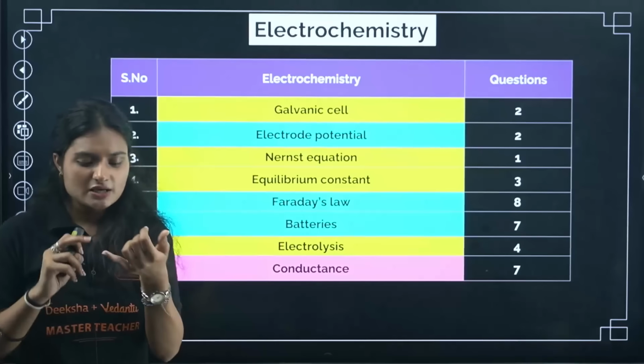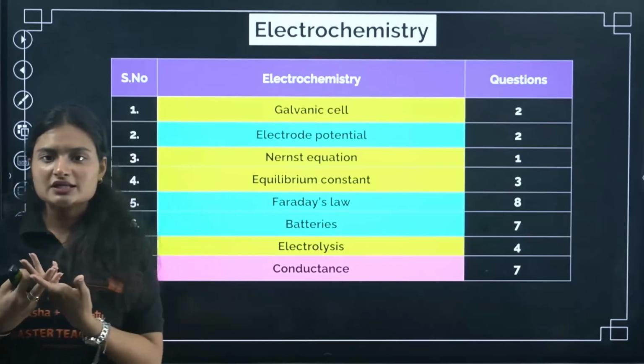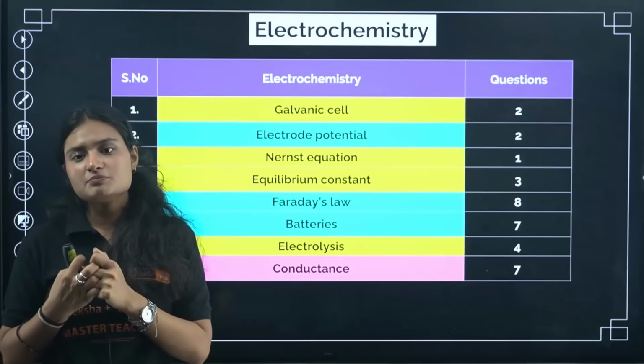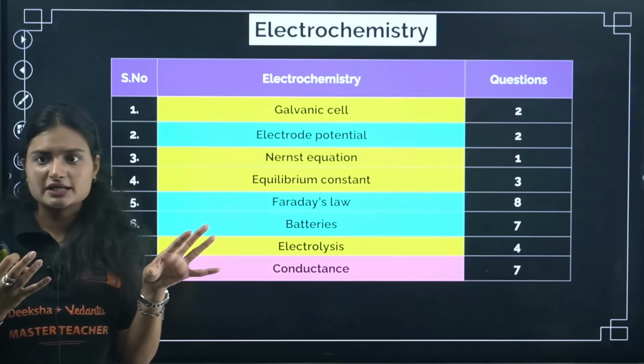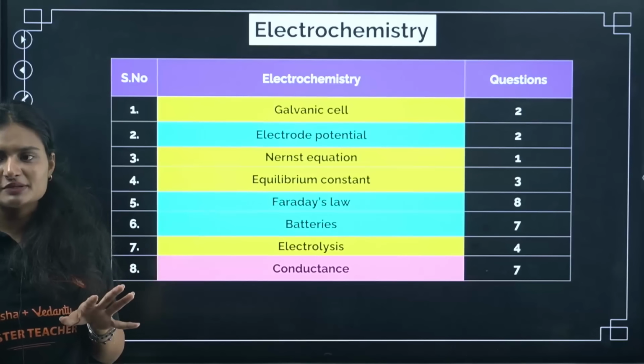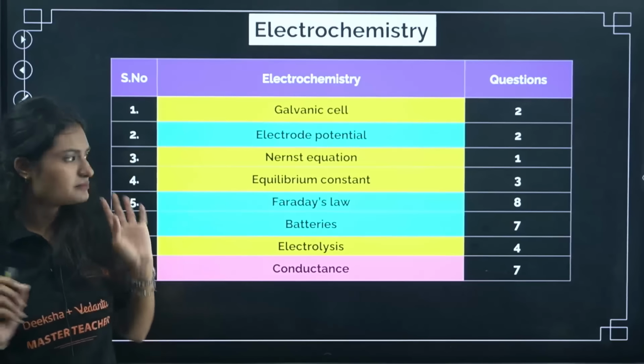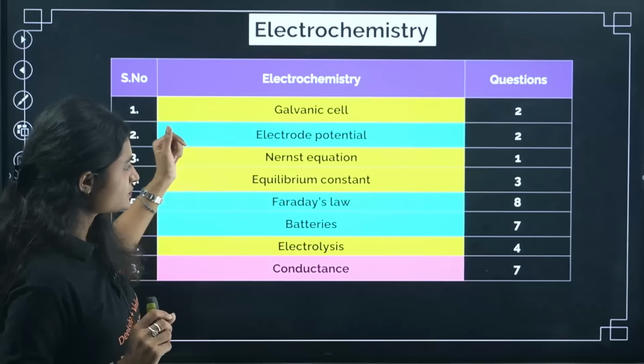All those formulas, the relation between conductance, resistance, specific conductivity, molar conductance, right? All of those formulas are very important. Just memorize them and solve some questions regarding that. And then again, you have your equilibrium constant, some questions from equilibrium constant, simple formula-based questions. If you know the formula, you can use it, simple. Nernst equation, only 1 question was there, okay?